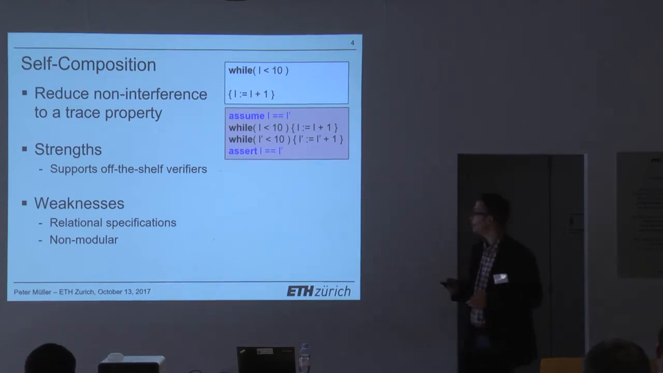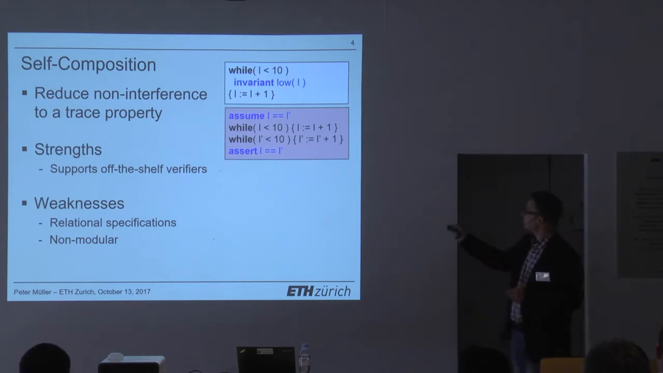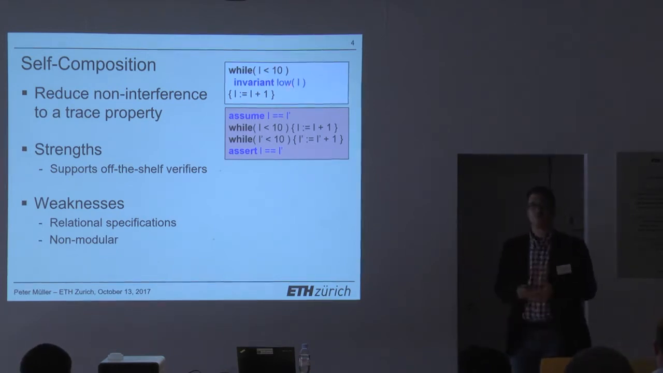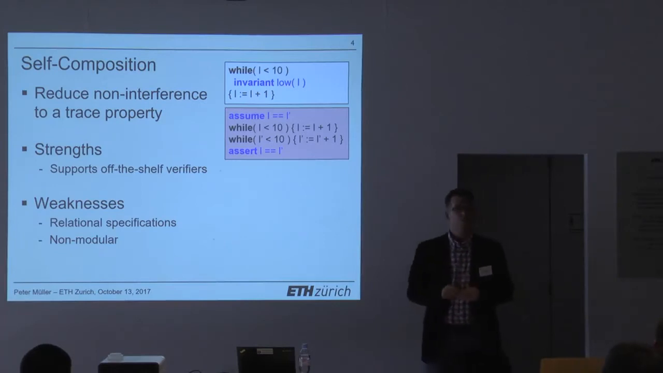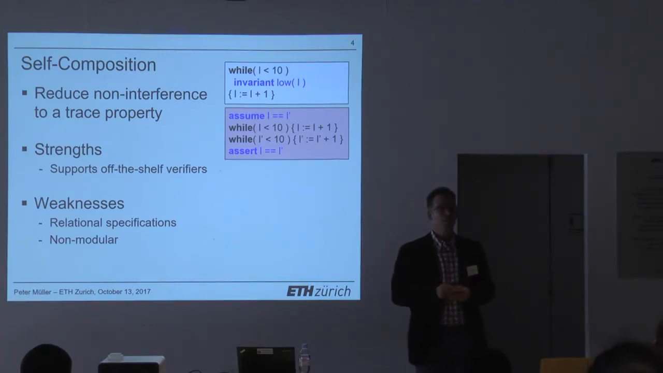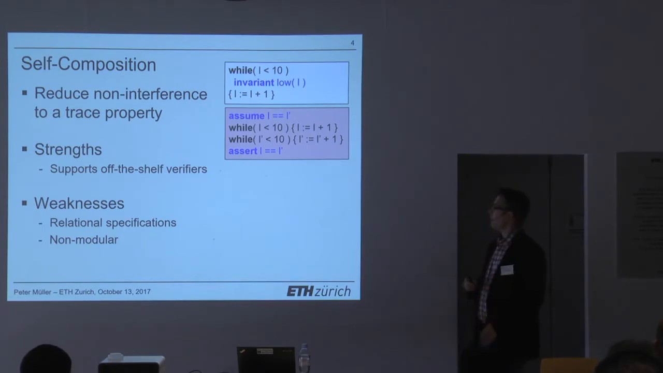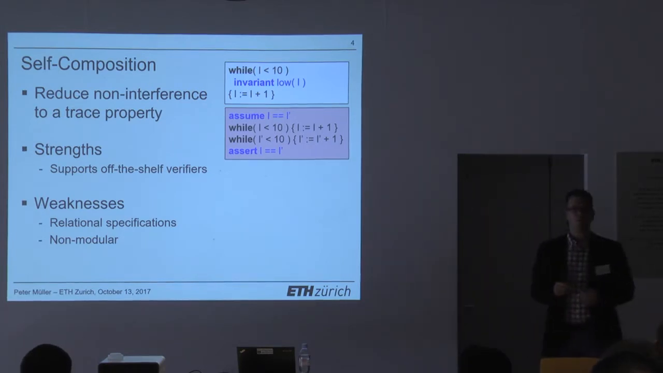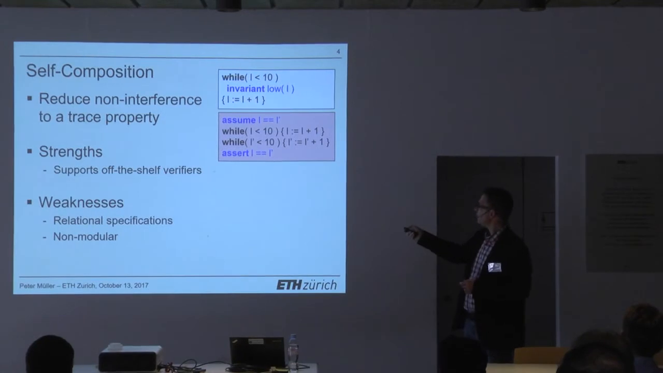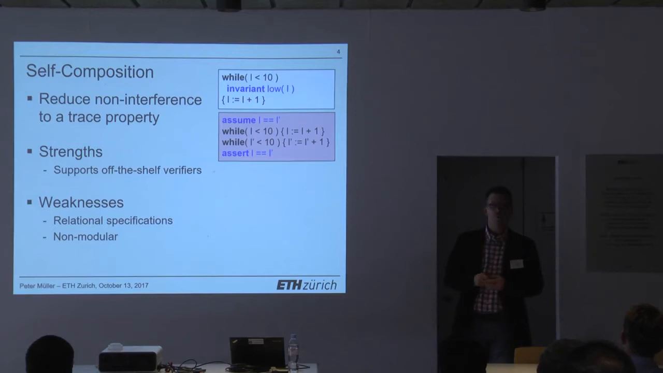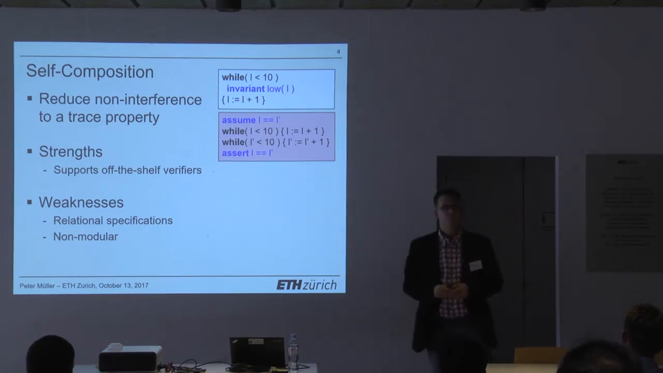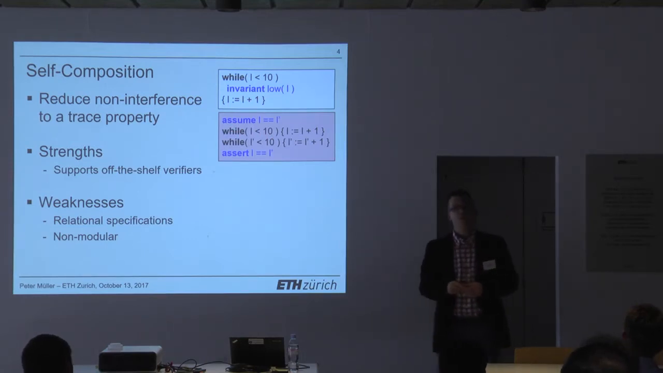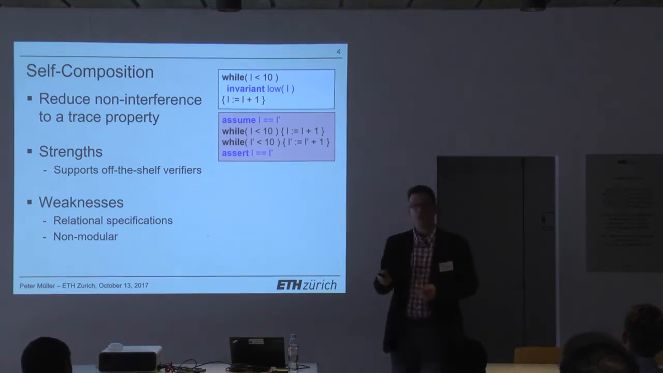What we would rather want is a specification such as this invariant, where we just say throughout the iteration, L remains low. So throughout the iteration, I have L equals L prime. But such an invariant cannot be interpreted in a self-composed program, right? So there's basically no point here while you execute these loops where this invariant is actually true. It's true before the first while loop and after the second one. But during those iterations, it's actually never true.